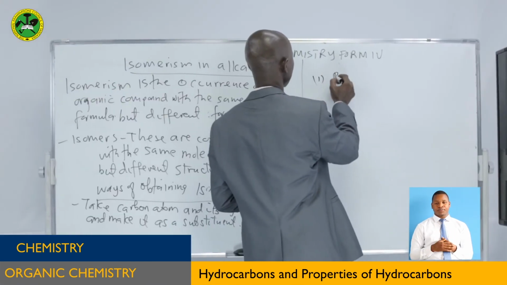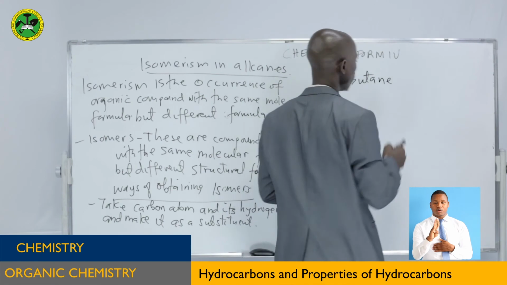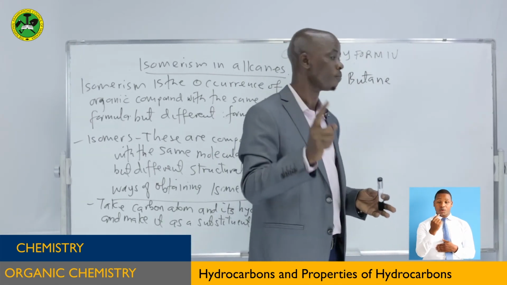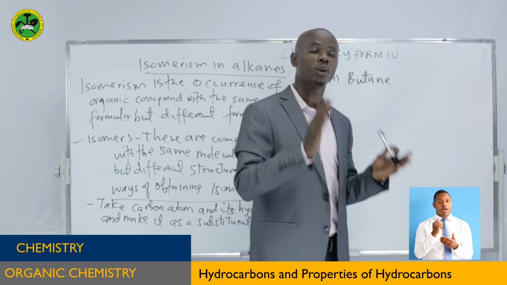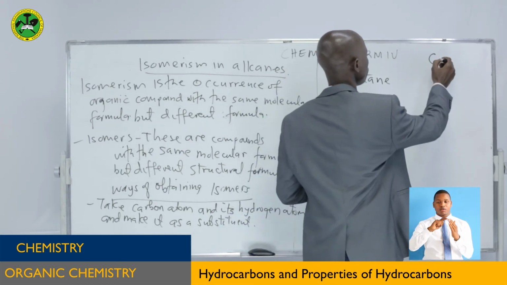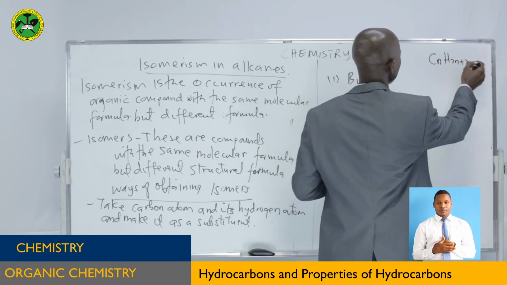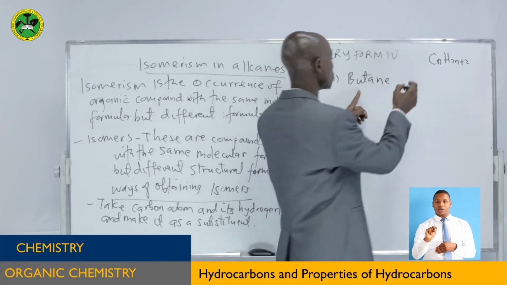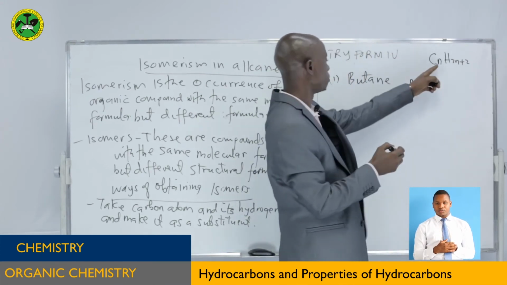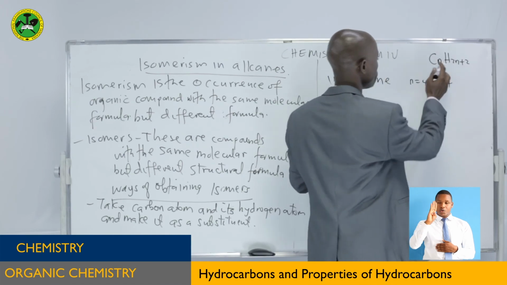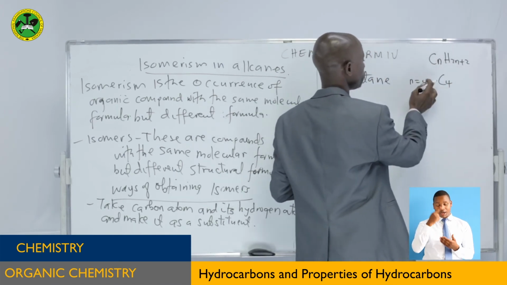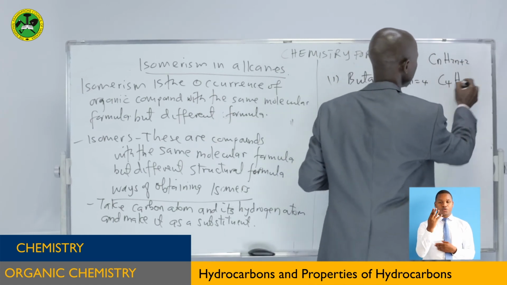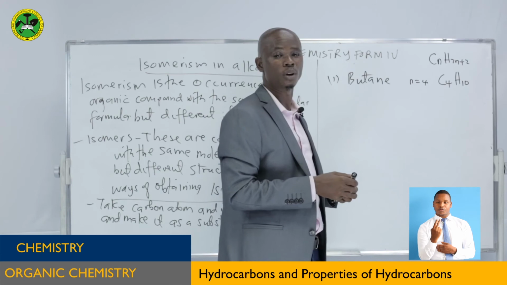Now Roman 1, butane. When you want to write the isomers of butane, the first thing you have to do is write the molecular formula of it using the general formula that we have discussed together for alkane. We have said that n is equal to 4. So when you put it here, it will be C4 H, 4 times 2 is equal to 8, plus 2 is equal to 10. So that is the molecular formula.